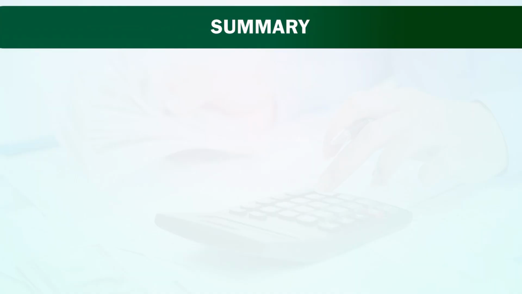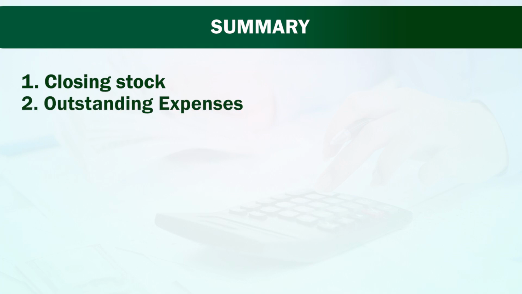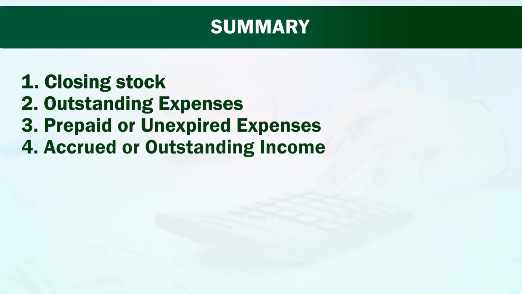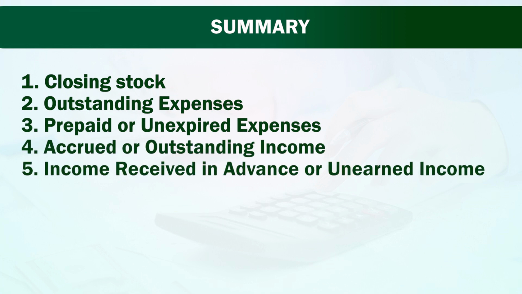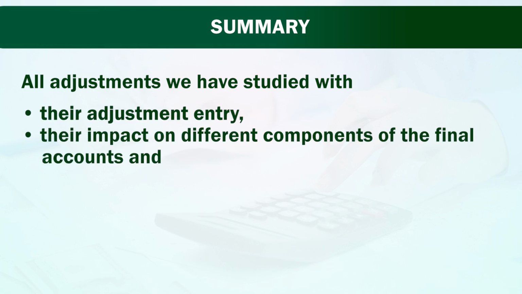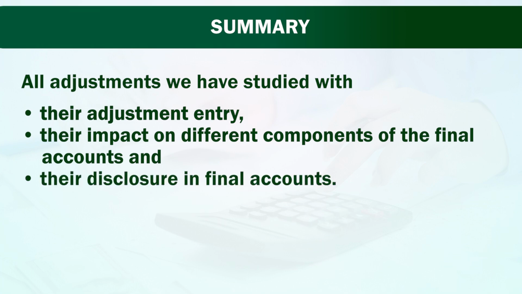Friends, let us see a summary pertaining to the adjustments which we have discussed so far. First we have seen adjustment about closing stock, then outstanding expenses, then prepaid or unexpired expenses, accrued or outstanding income, income received in advance or unearned income, and depreciation. Friends, all these adjustments we have studied with their adjustment entry, their impact on different components of the final accounts and their disclosure in final accounts.